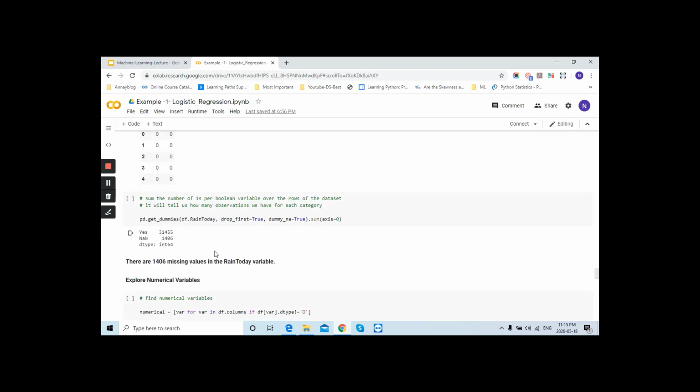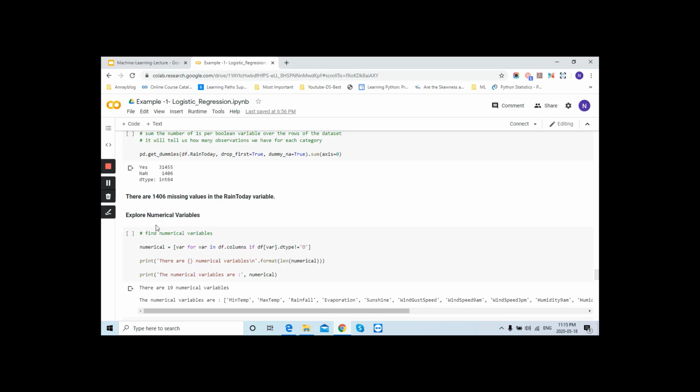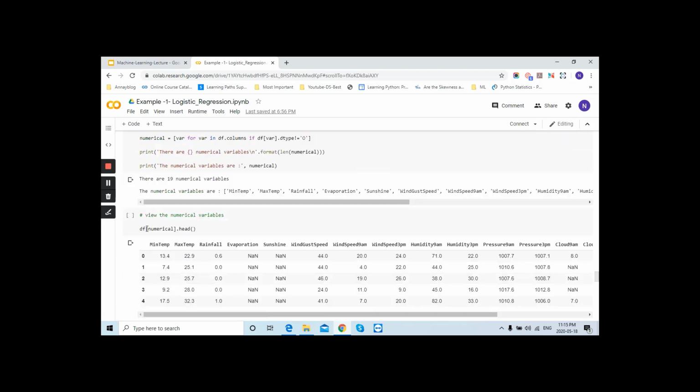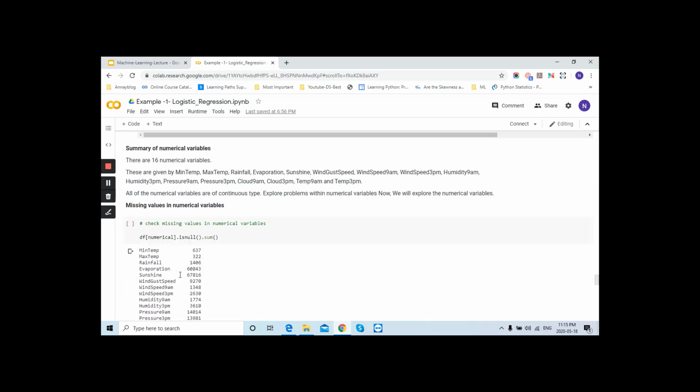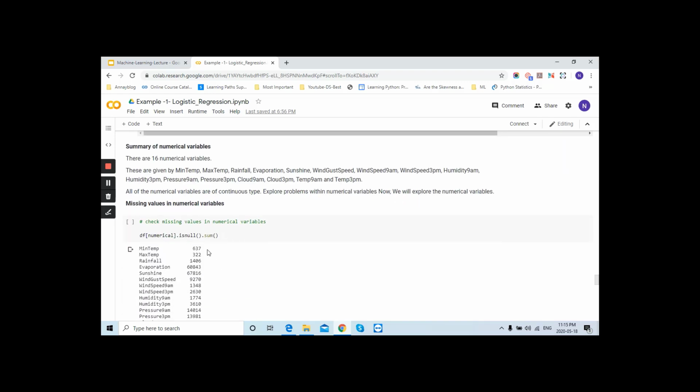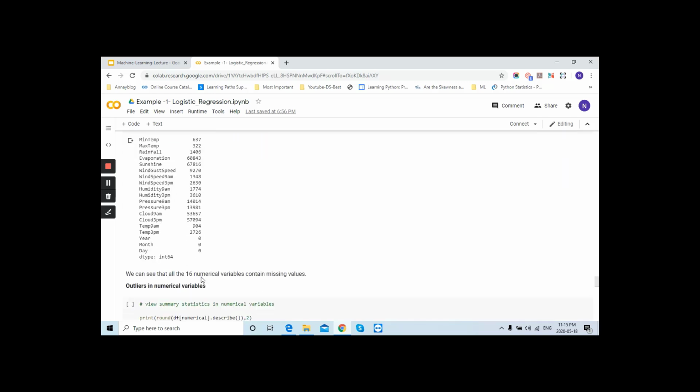Like this one. Okay, now we will explore the numerical variables. How would you do that? You will check the numerical variables. We have this count of, and we will see using the head function. And then we will check again the missing values. We have a lot of missing values in all these variables.